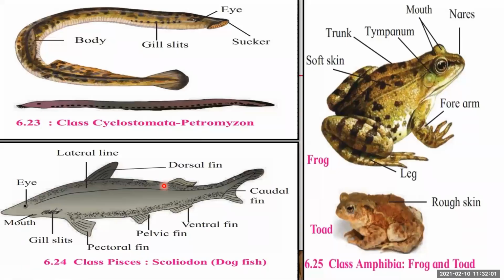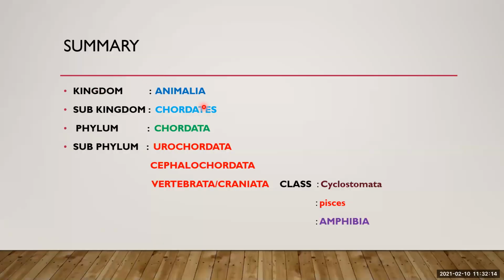So, summary of today's topic, we have completed the class Cyclostomata, class Pisces, and class Amphibia. Here, kingdom Animalia, all the animals are included into the kingdom Animalia. That is then subdivided into subkingdom Chordates. Then subkingdom is divided into phylum, phylum Chordata. That phylum Chordata is divided into subphylum Urochordata, Cephalochordata, and Vertebrata. Today, we have studied about the three classes, Cyclostomata, Pisces, and Amphibia.